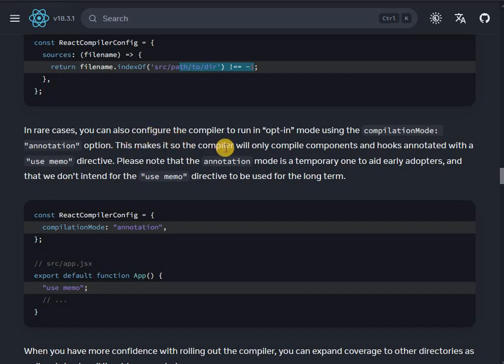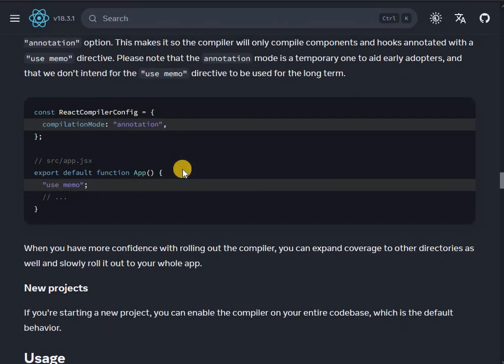In rare cases, you can also configure the compiler to run in opt-in mode, using the compilation mode annotation option. This makes it so the compiler will only compile components and hooks annotated with a use memo directive. Please note that the annotation mode is a temporary one to aid early adopters, and that we don't intend for the use memo directive to be used for the long term. Okay.